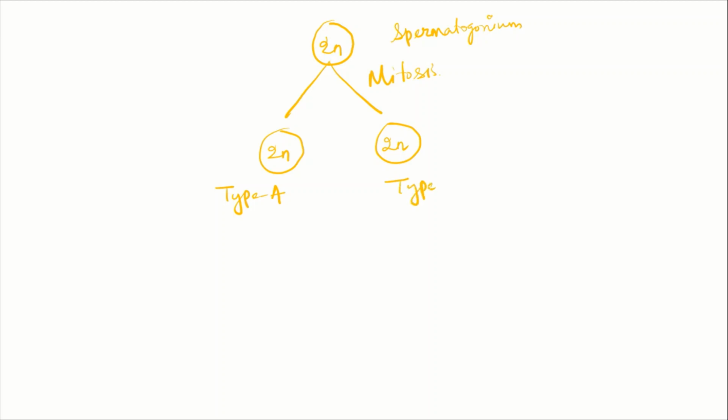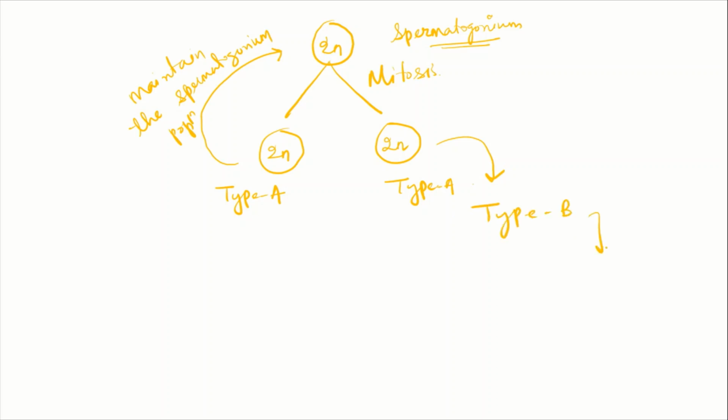So these both are type A. From these two cells, one type A cell will remain as the spermatogonium to maintain the stem cell population, or the spermatogonium population. And the other daughter cell, that is the other type A cell, will form a type B cell, which will undergo the different steps and form the sperm cells, or it can undergo the spermatogenesis process. These are the types of spermatogonium.